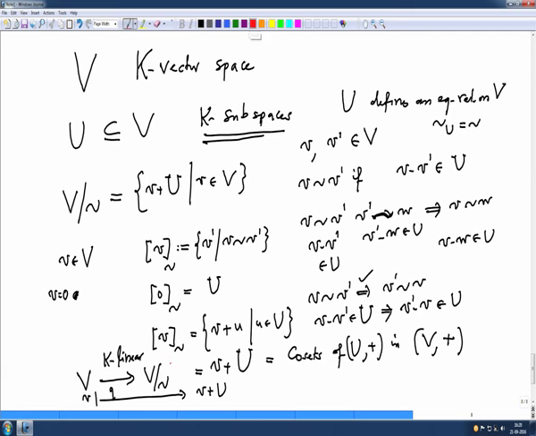And we want to put a structure here now. On this set, we are looking for an addition so that it becomes an abelian group. We are also looking for a scalar multiplication so that it becomes a vector space, and with this structure this Q map should be K-linear. All these things we need to check, but things are so natural that if one defines it correctly, it is clear that it is K-linear. So I will stop and we will continue after the break.